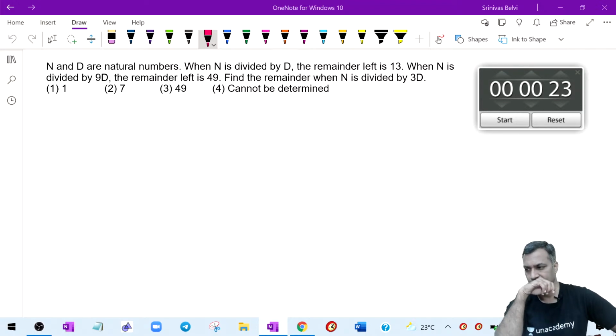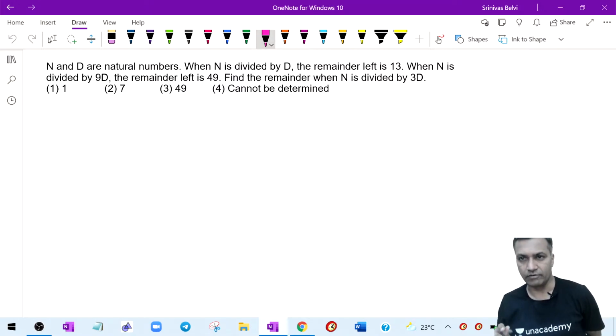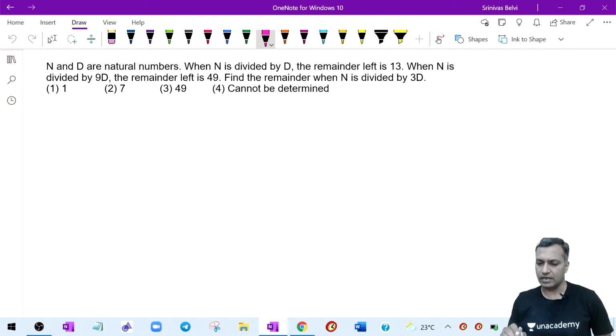Good. Nice, very good. That's right. Most of you answered it as 49. 49 is the right answer. Very good. Simple division algorithm, right? N and D are natural numbers.